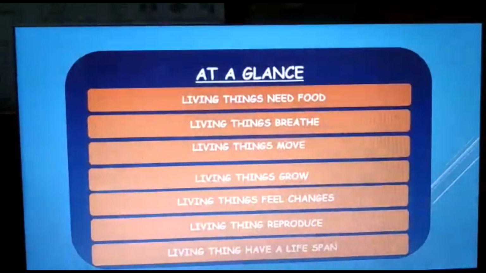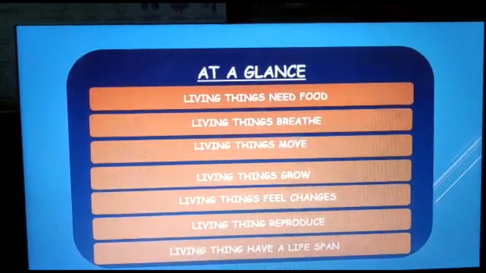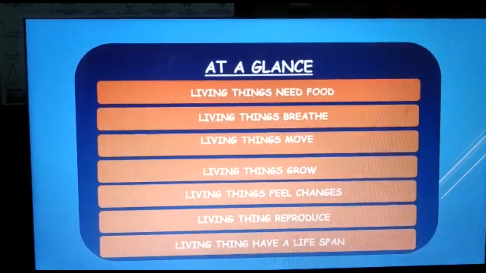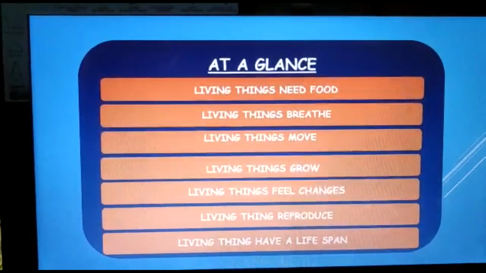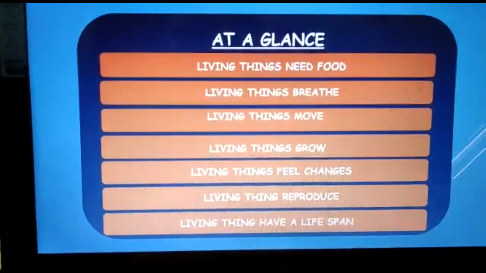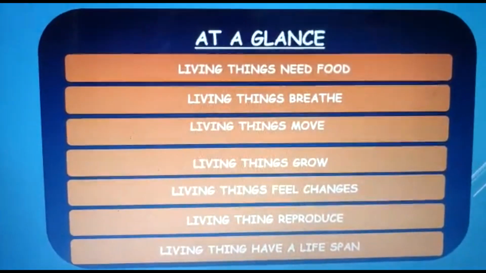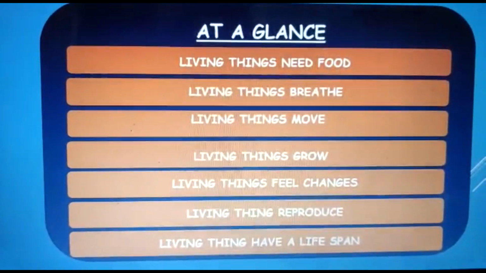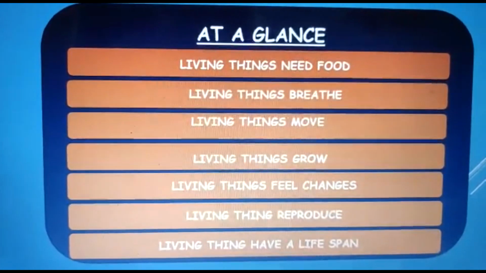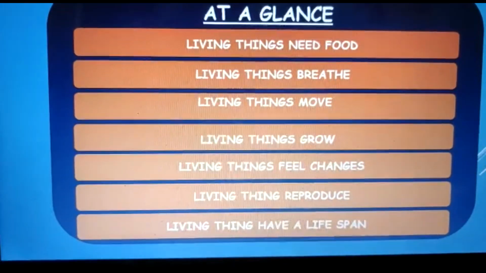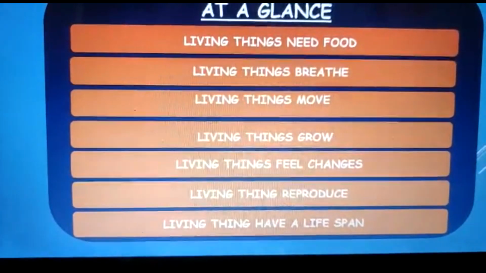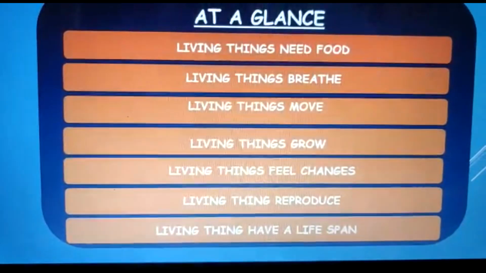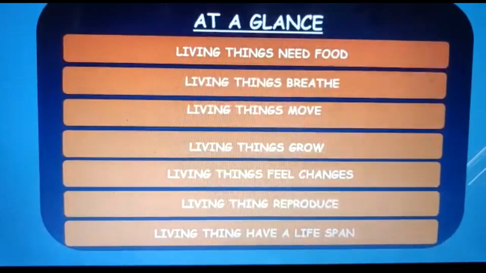Now let's take a quick glance at what we have learned under this chapter. We have learned what are living things, what are non-living things, and what are the characteristics of living things. So what are the characteristics of living things? Point 1, living things need food. Point 2, living things breathe. Third is living things move. Fourth, living things grow. Fifth one, living things feel changes. Sixth, living things reproduce. And the last is living things have a lifespan.